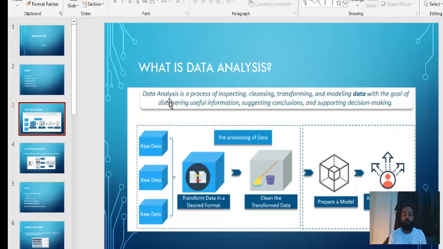First step is to collect the raw data, then clean it, then transform it, and then prepare a model, and then you give the result, or find the insight, or publish the report. For example, for a famous personality, maybe a Bollywood superstar, a cricket star, or a Hollywood star, 40% of his tweets are positive, 40% are negative, and 20% are neutral, like that.